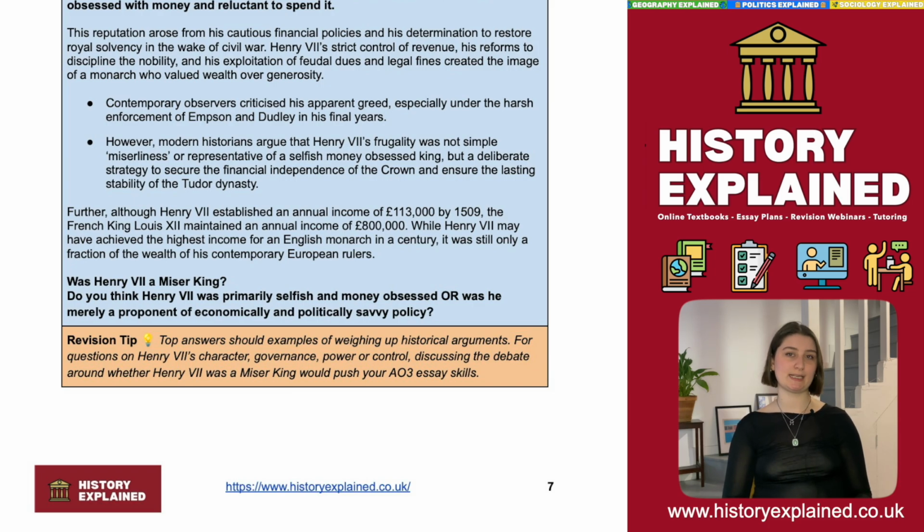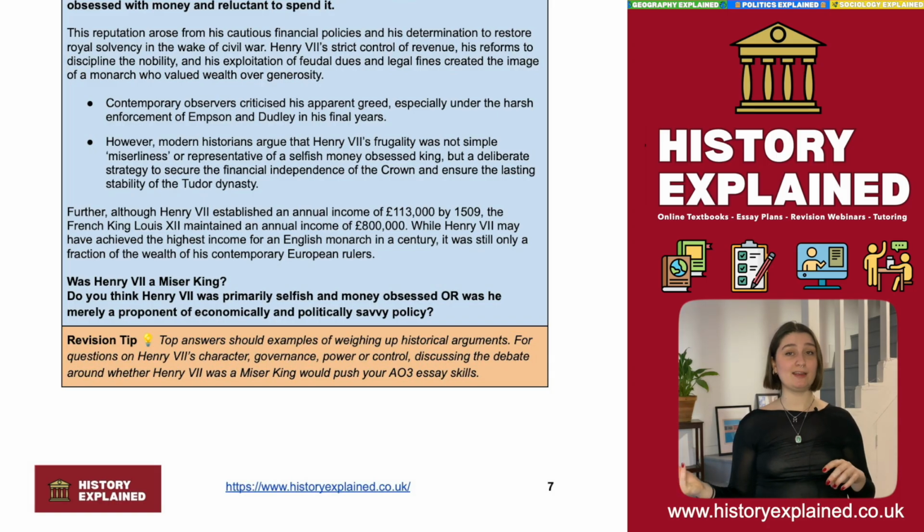Henry VII as a miser king is quite a useful focal point for your revision. It's unlikely that you'll get a question asking you, was Henry VII a miser king? But if you do, now you know what it is. But what it does, it gives you an opportunity to really push your AO3 essay skills, really evaluating. So you've got these two sides of the argument.